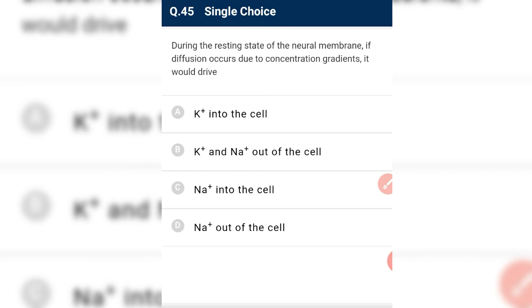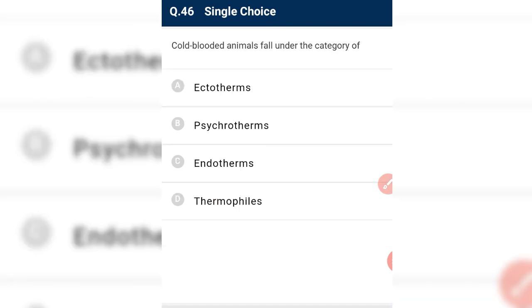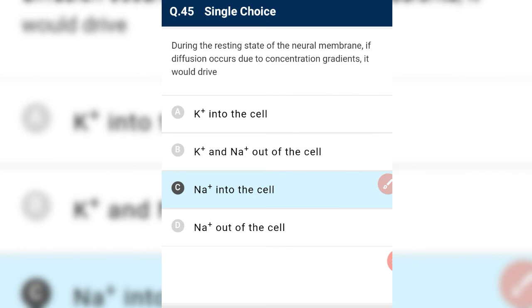During the resting state of the neural membrane, if diffusion occurred due to concentration gradient, it would drive Na+ into the cell, because the concentration of Na+ is higher outside. So Na+ goes inside the cell. K+ is also there, but the concentration gradient for K+ is not as large as for Na+.